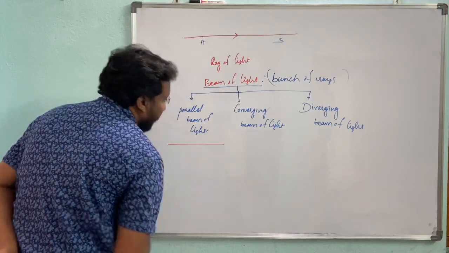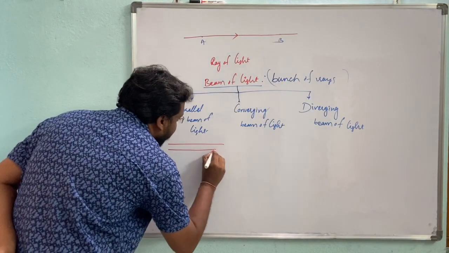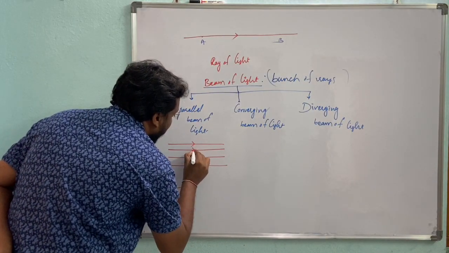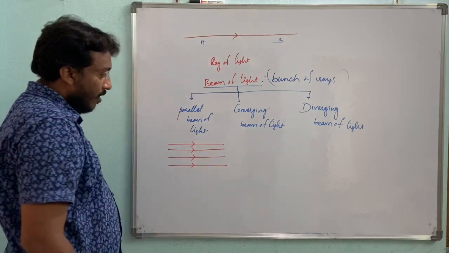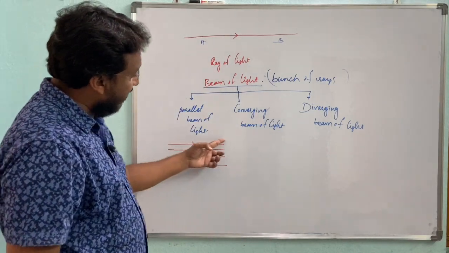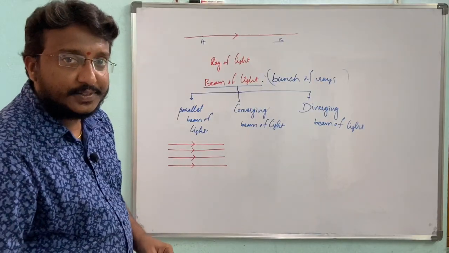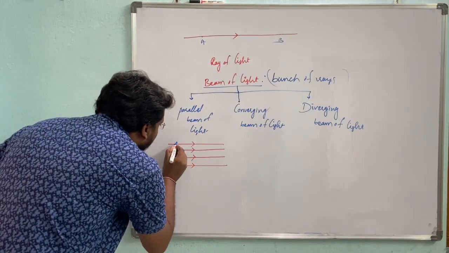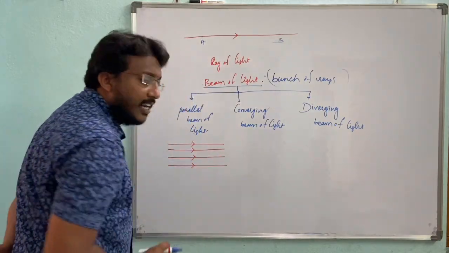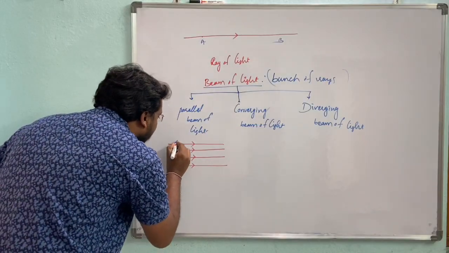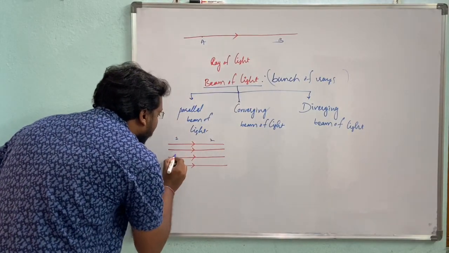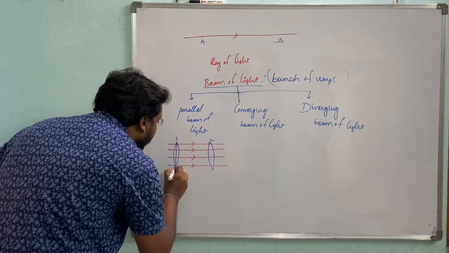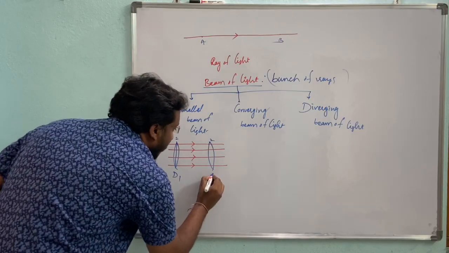If two or more rays travel parallel to each other, this collection is called a parallel beam of light. Or we can explain this in another manner. In the direction of the incident ray, identify any two points, here and here. Here the diameter is D1, here the diameter is D2.